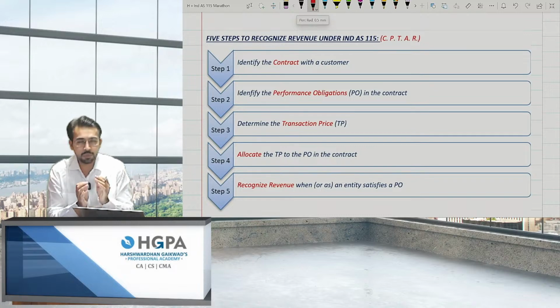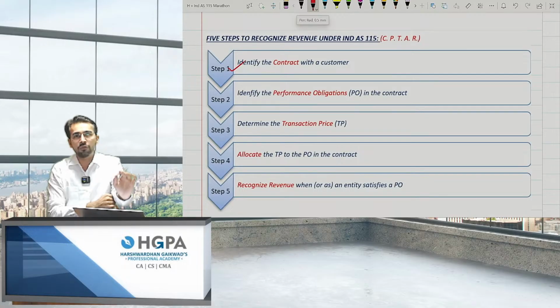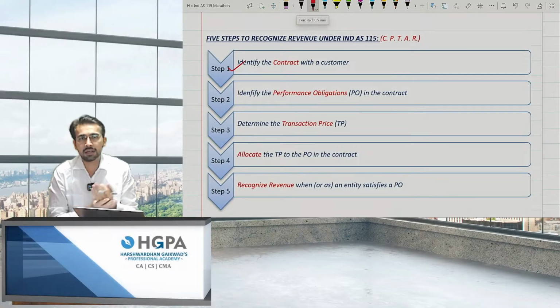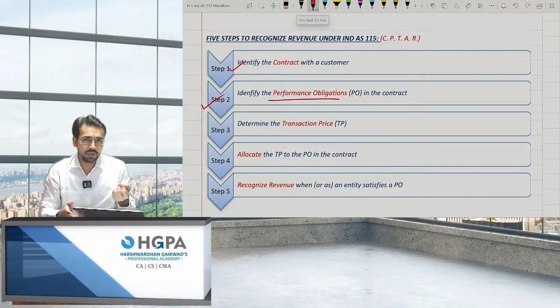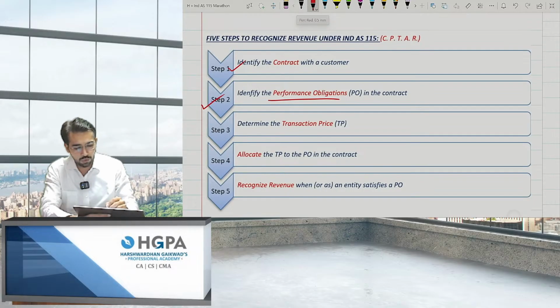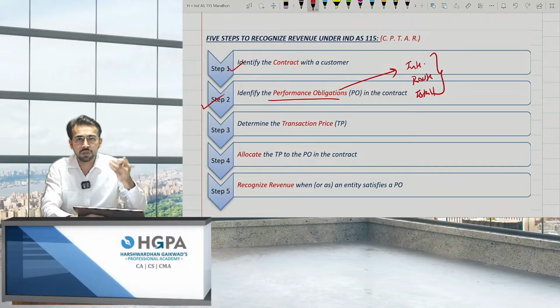Okay. So the first point is identify the contract. That means you have to first identify the contract, whatever the contract is between the two parties, right? Next, what are the performance obligations? For example, in the example which I gave you, what were the performance obligations? What did you have to perform? Can I say the performance was internet service, the performance was router, and the performance was installation? All these three things were the performance obligations from my end, that is from the point of view of Airtel, right?